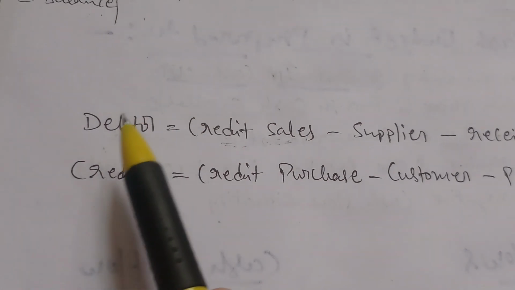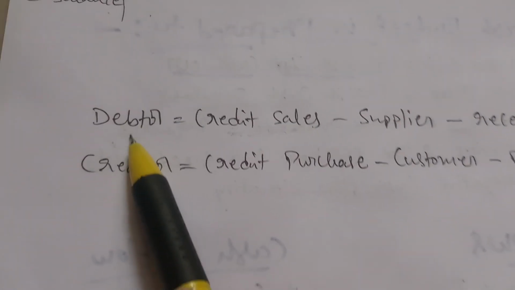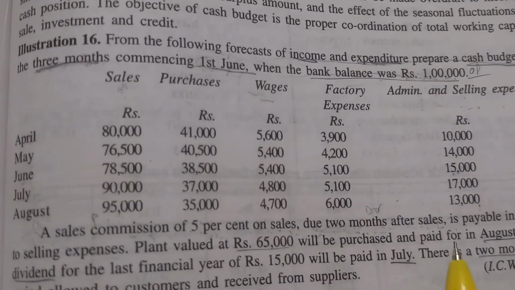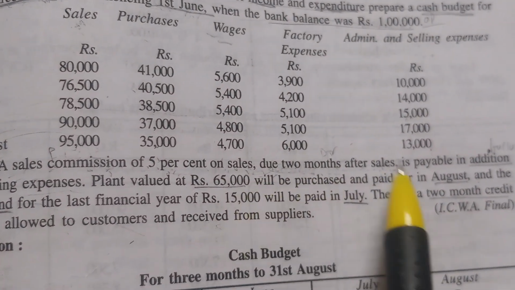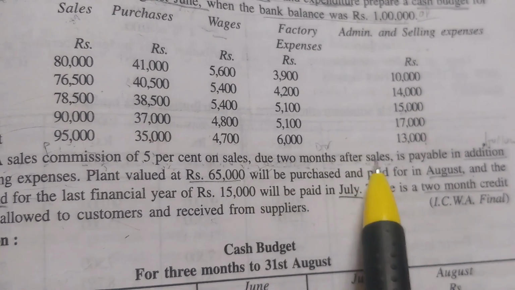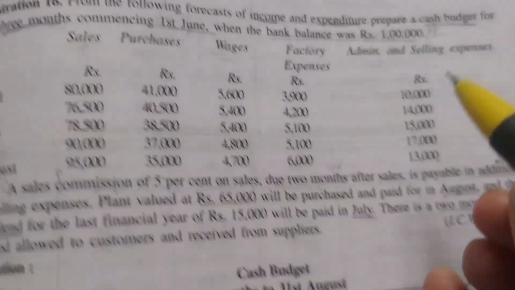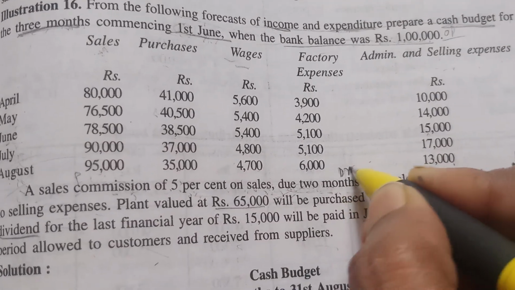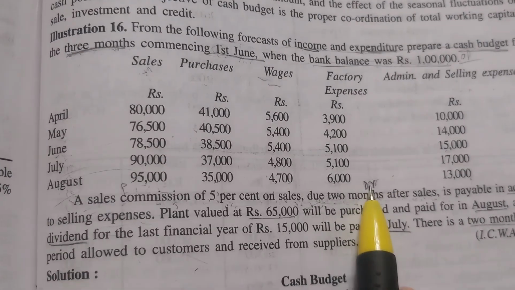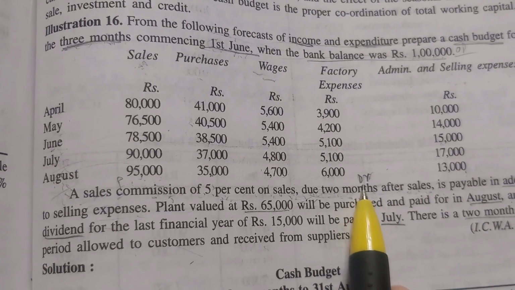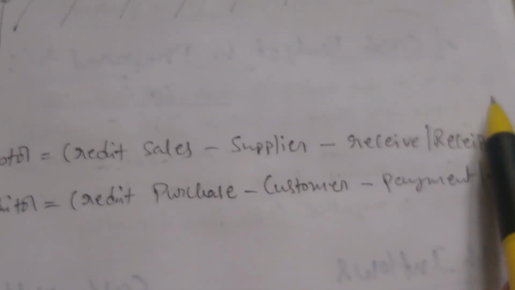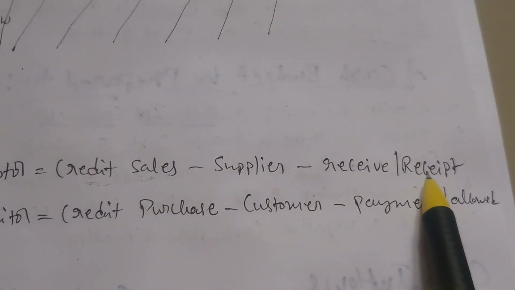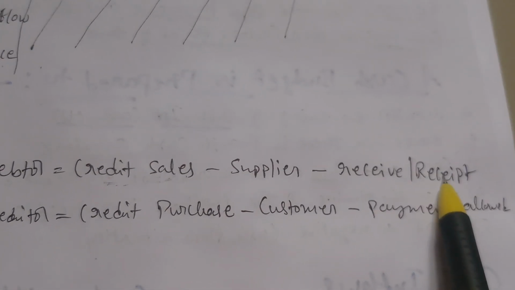So in the problem, due 2 months after sales, due sales is nothing but credit sales, so a debtor will be created here. Debtor means where you have to take it: we have to take a debtor in the receipts, not in payments. Receipts. Keep that in your mind.